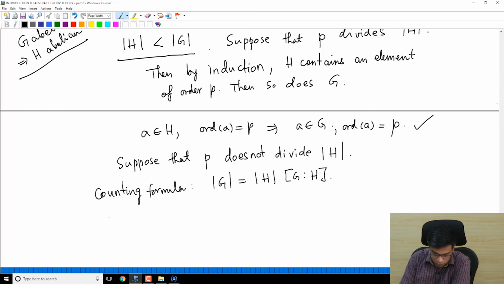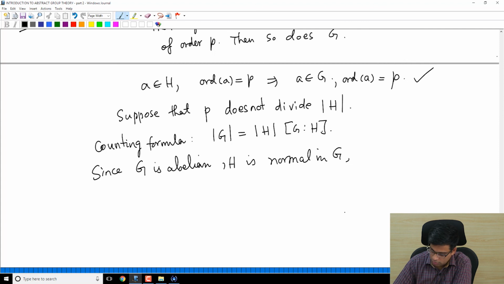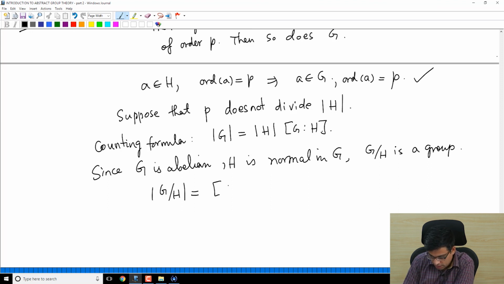right? Now since we have assumed that G is abelian, every subgroup is normal, right? In an abelian group, G mod H is a group, and note that order of G mod H is the index of H in G. Now if you look carefully at the counting formula, you have order of G is equal to order of H times order of G mod H.